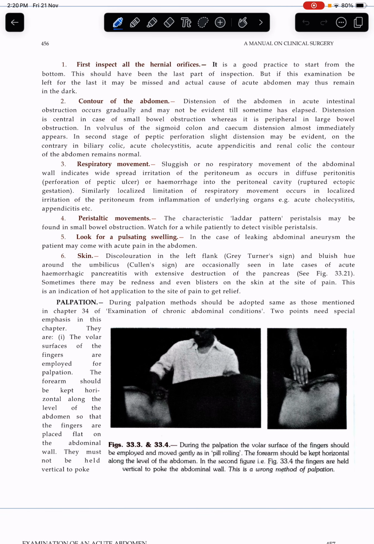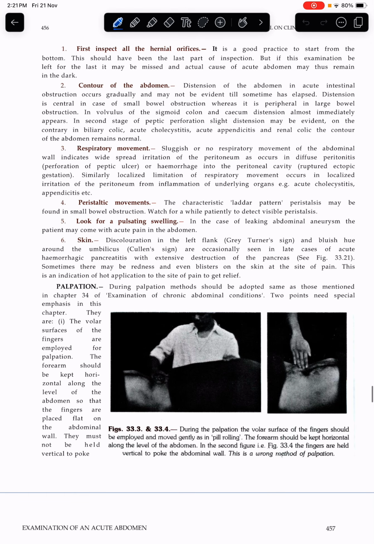Distension of the abdomen in acute intestinal obstruction occurs gradually and may not be evident till some time has elapsed. Distension is central in case of small bowel obstruction, whereas it is peripheral in large bowel obstruction. In volvulus of the sigmoid colon and cecum, distension almost immediately appears.